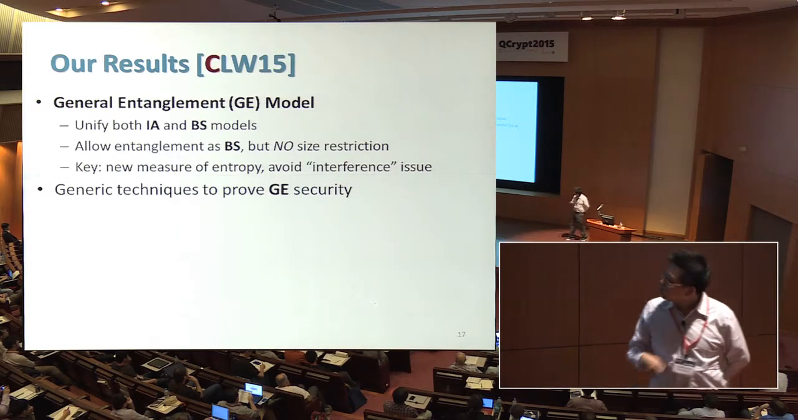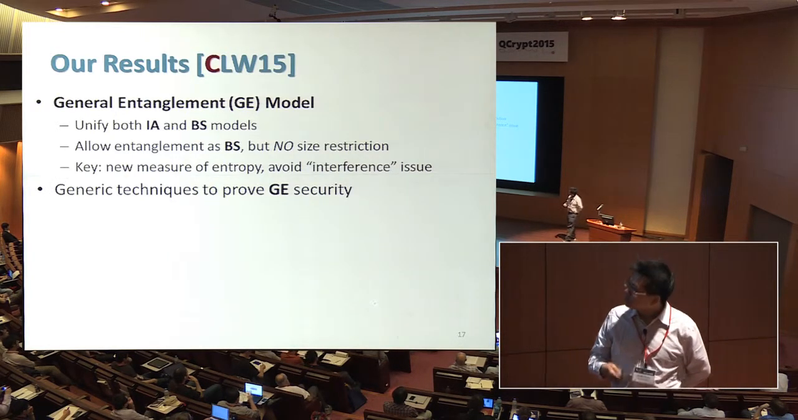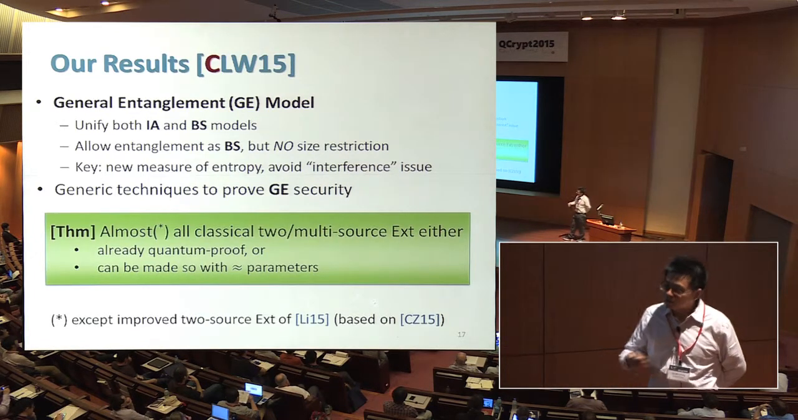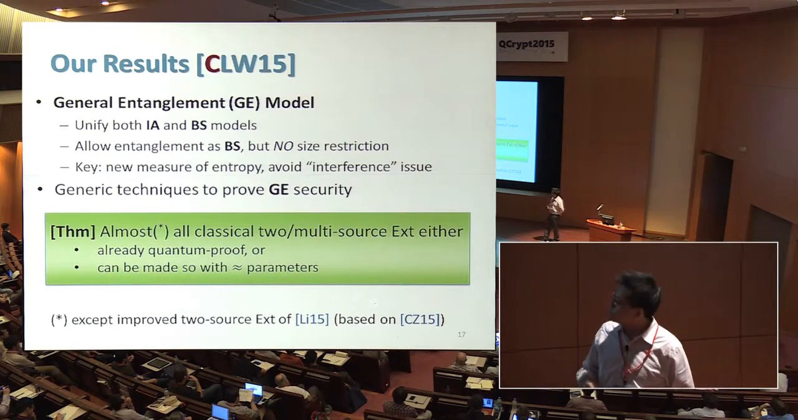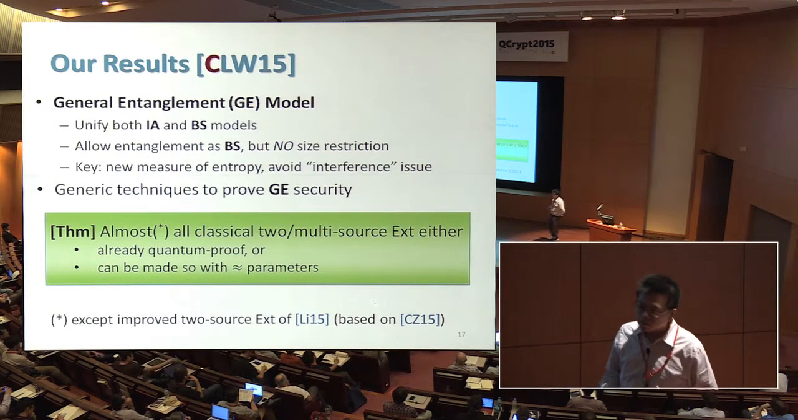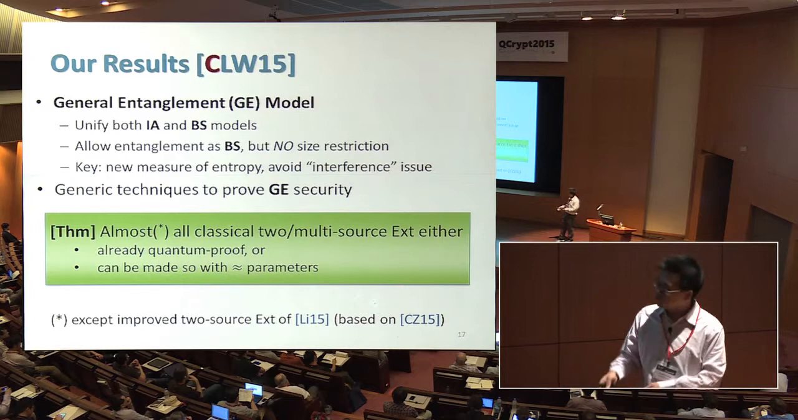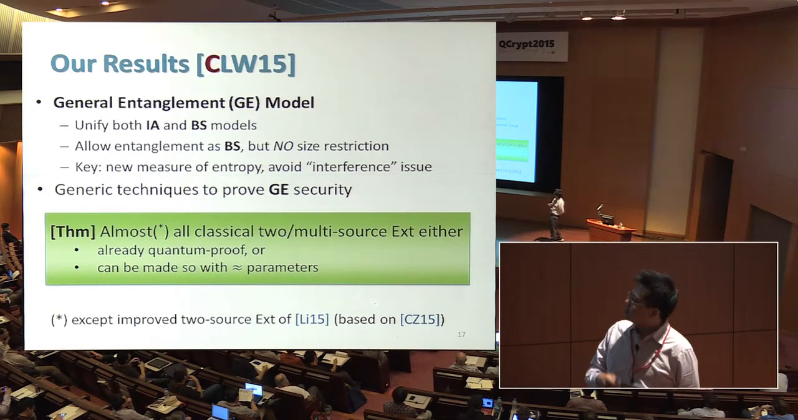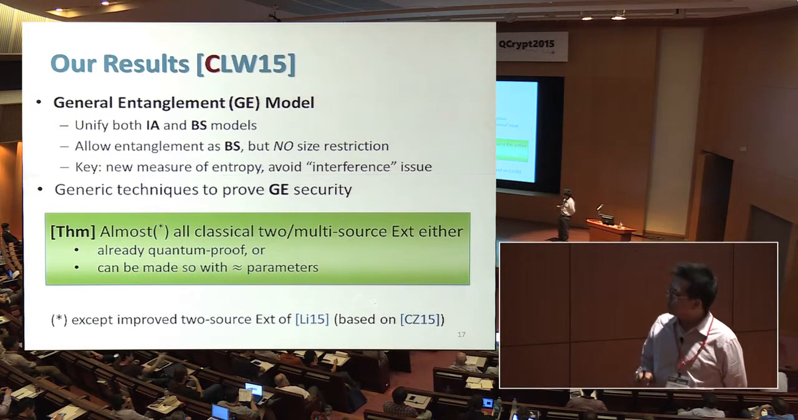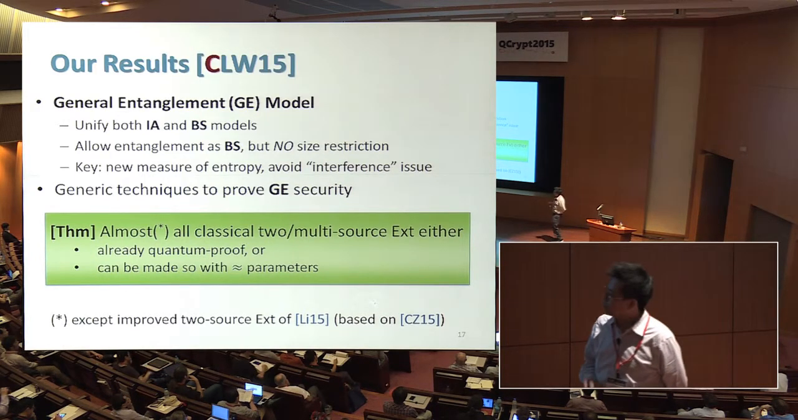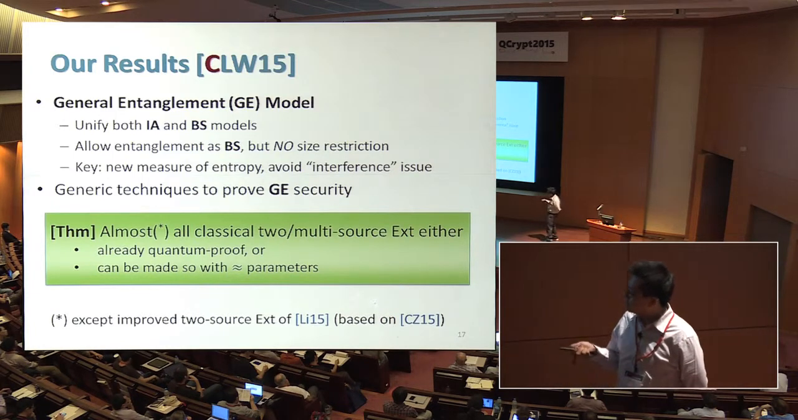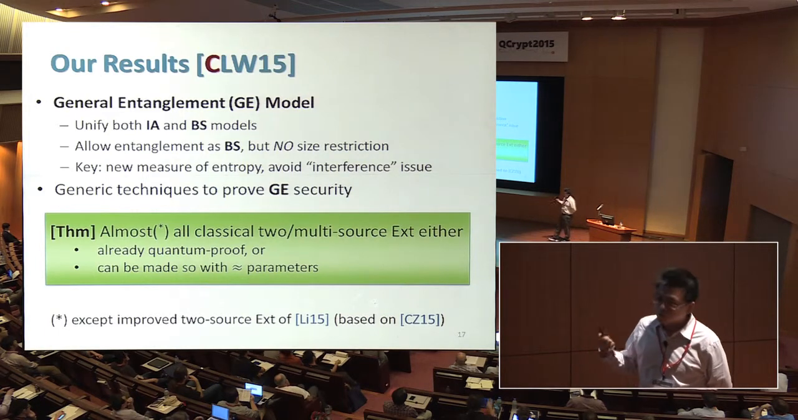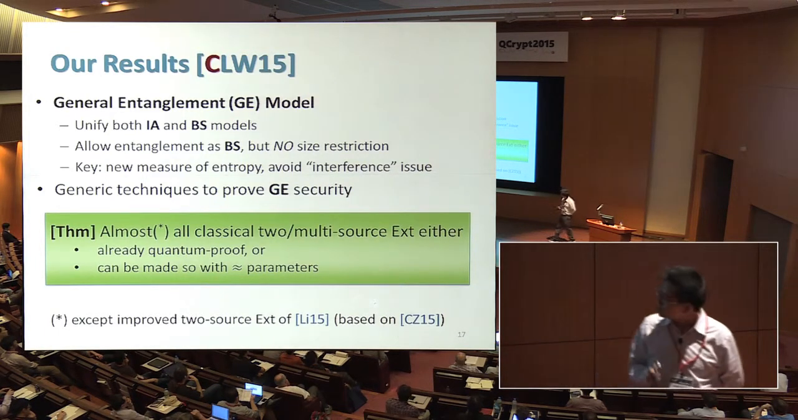And then we went one step further to develop some techniques to prove GE security. And we show that essentially almost all classical two-source and multi-source extractors are either already quantum-proof in the GE model, or can be transformed in a semi-generic way to get a quantum-proof version with roughly the same parameters. The only exception is the recent improved two-source extractor by Li, based on the recent breakthrough by Chattopadhyay and Zuckerman.